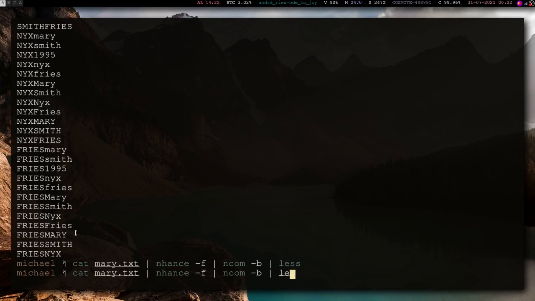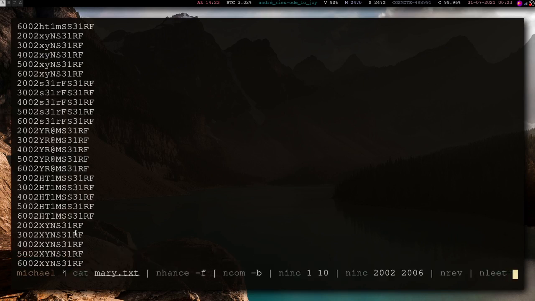You can pipe that into ninc from 1 to 10, and into ninc from, I guess, 2000 to 2002. Maybe that's when she got into school or something, or the year she graduated. You can even add it that way, a range of years. You can pipe that into nrev, so you can reverse the dictionary. You can pipe that into nlit, so you can add the lit equivalents. And now we have this huge thingy.